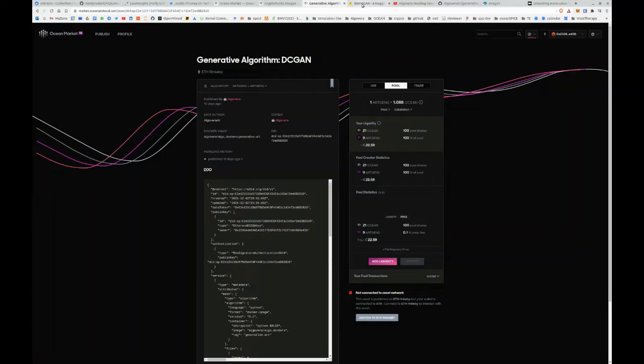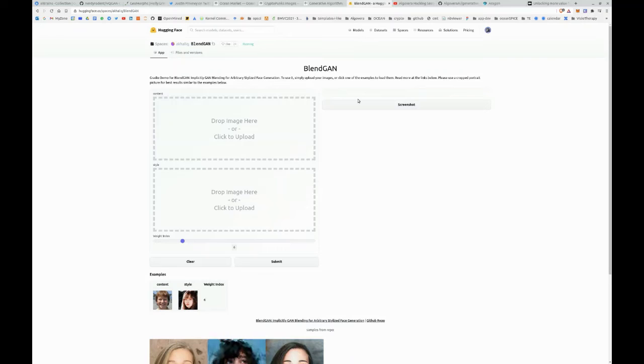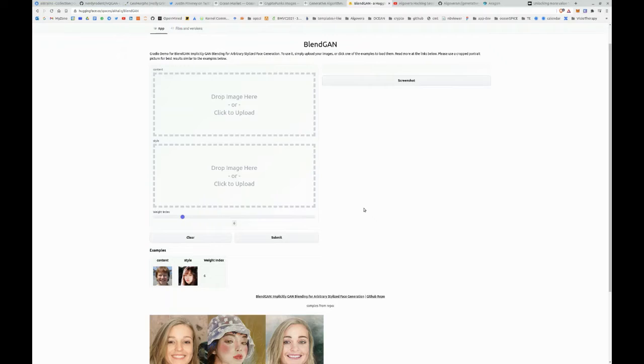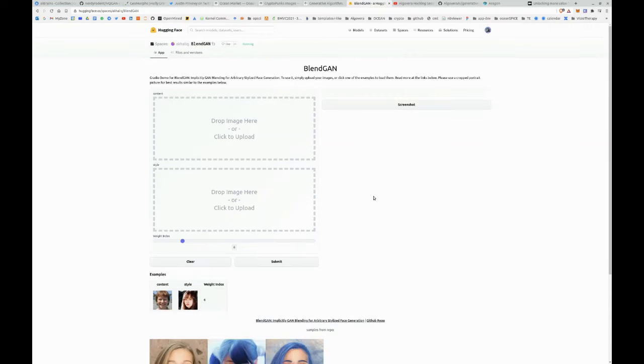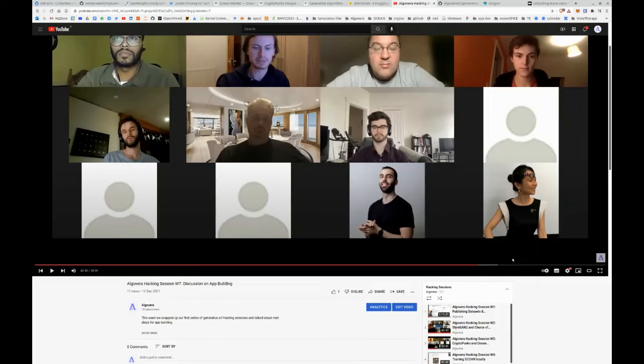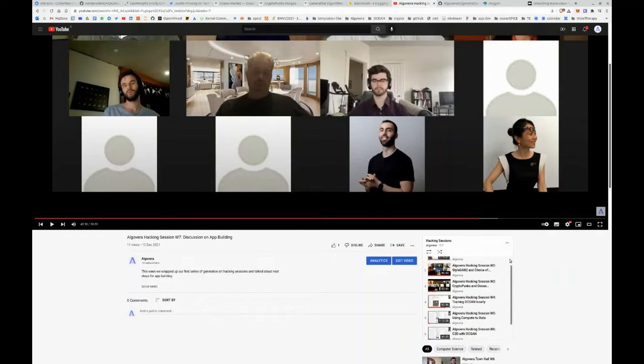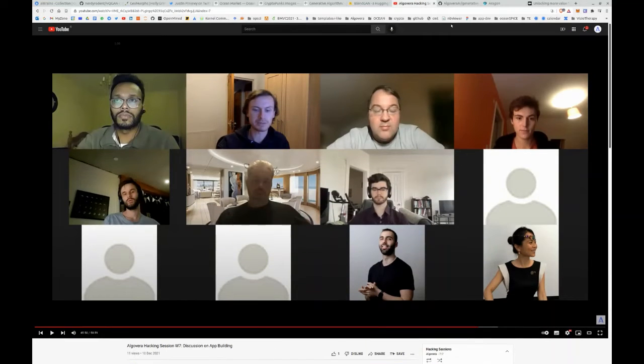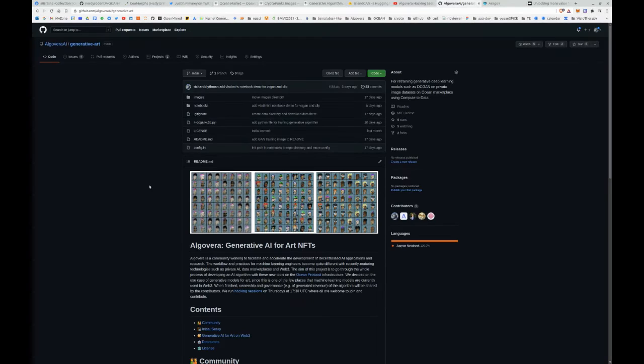What we're working on now is building an app that serves this algorithm in the backend. So we're doing two things. We're trying to use a framework like Hugging Face, and we're also trying to build our own web app. We've developed all of these during our weekly hacking sessions for the last 7 weeks, which you can find on our YouTube channel. We're also working on a shared repository, and everything is open source. This proof of concept that we've been making, we want everyone to have access to it.